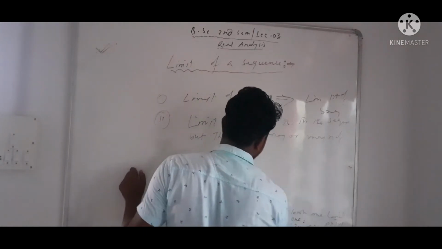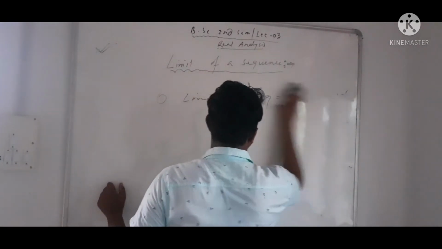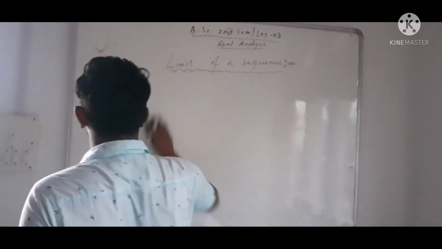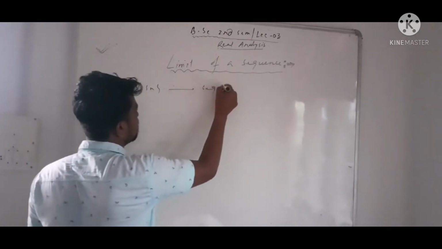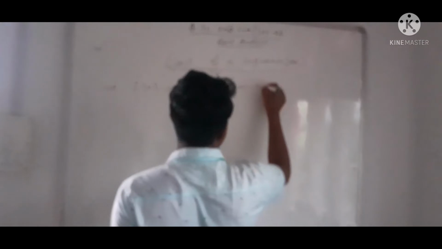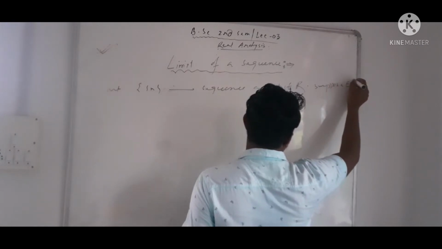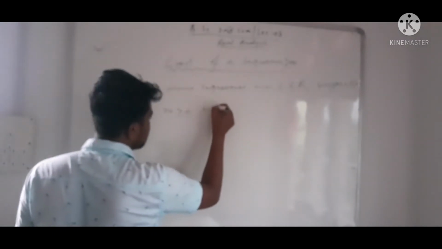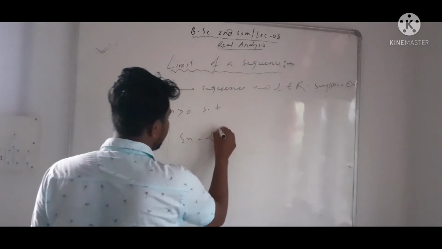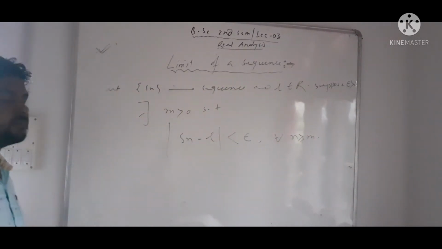So we formally define the limit of a sequence. So what is the limit of a sequence? Let Sn be a sequence, and n belongs to R. Suppose epsilon greater than 0, there exists m greater than 0 such that |Sn minus L| less than epsilon for all n greater than m. What does it mean?